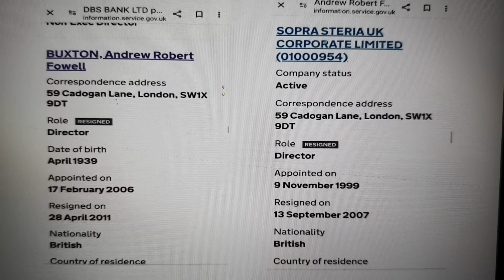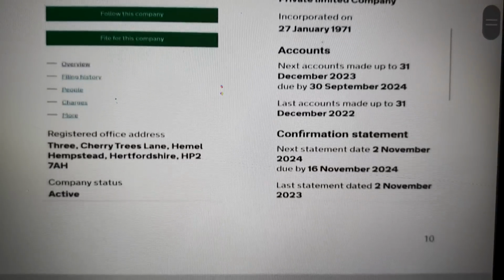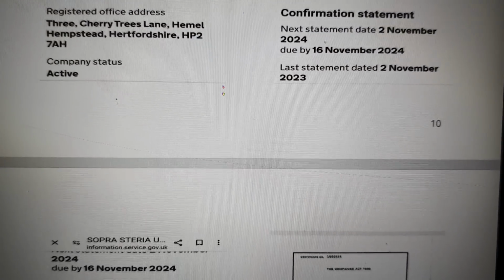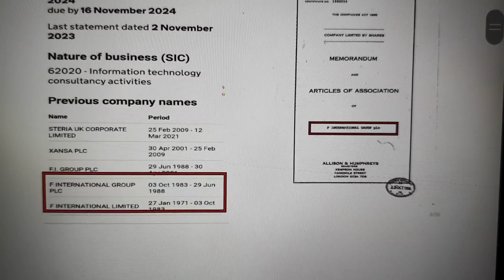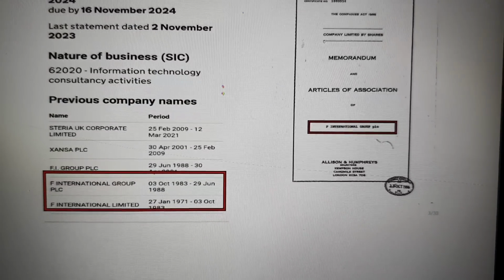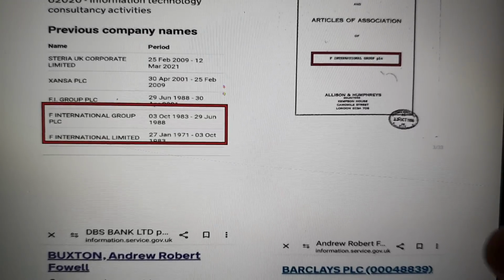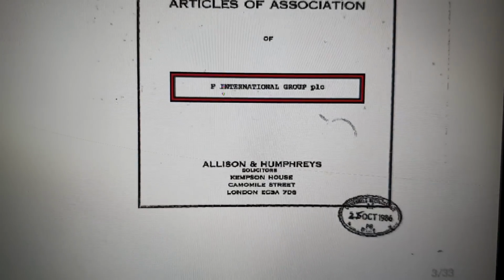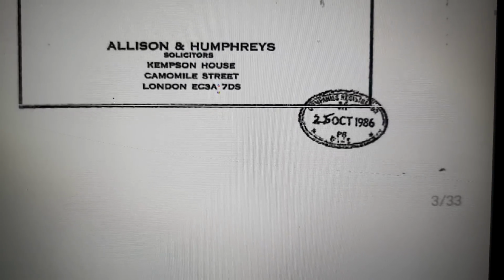DBS Bank, now looking into this company, you can see they're linked to Sopra Steria UK Corporate Limited. Let's look at that company. Incorporated in 1971. And you can slow this down, and again, you can look at this document in slow time, because they're within the document file on the link. Now, this is interesting because within the documents, it's got a company Articles of Association with a company of F International Group PLC, with the date of 1986 on it.